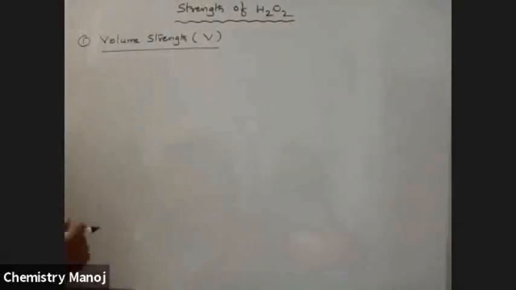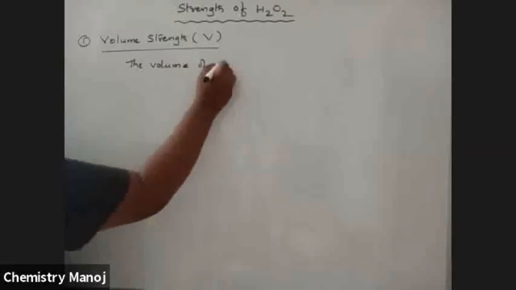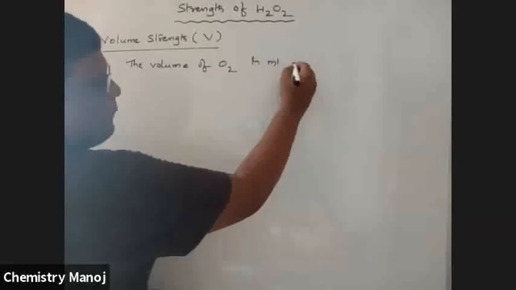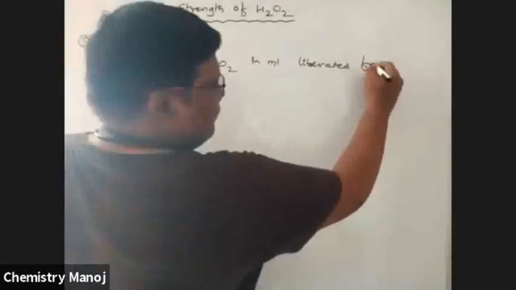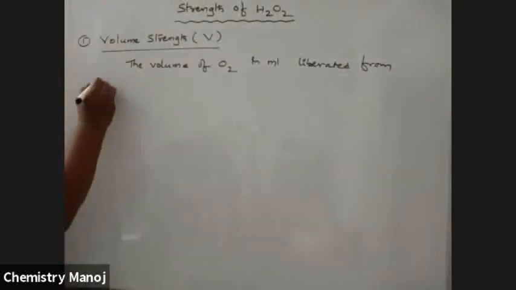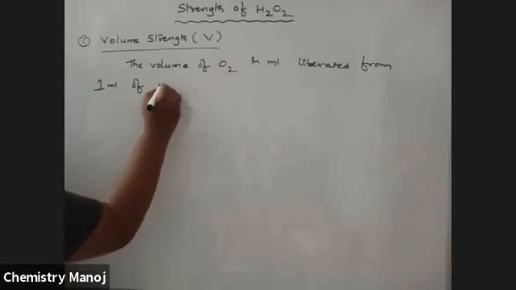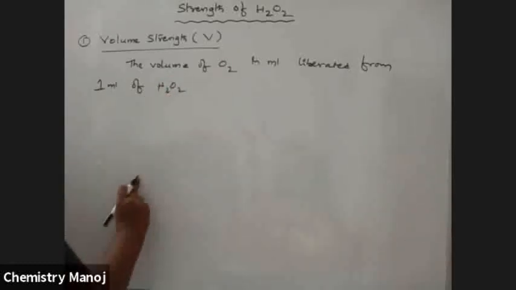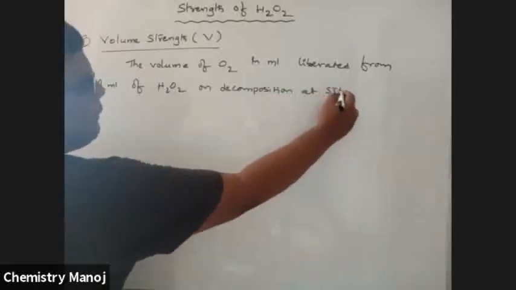So volume strength is nothing but the volume of O2 in ml liberated from 1 ml of H2O2 on decomposition at STP.